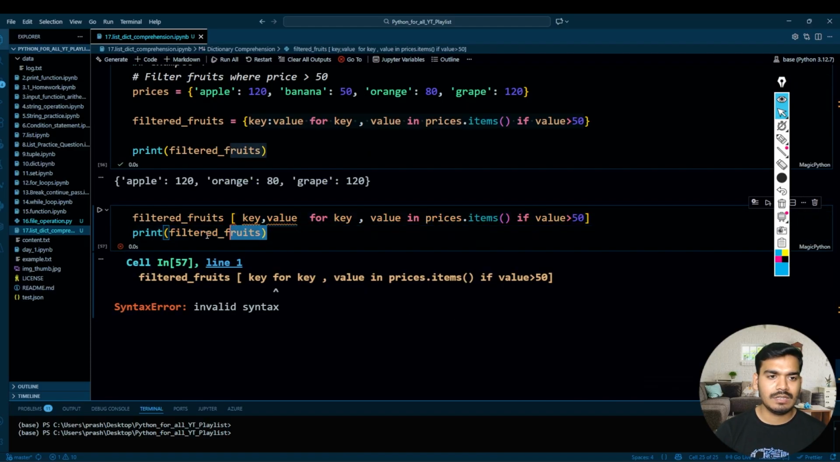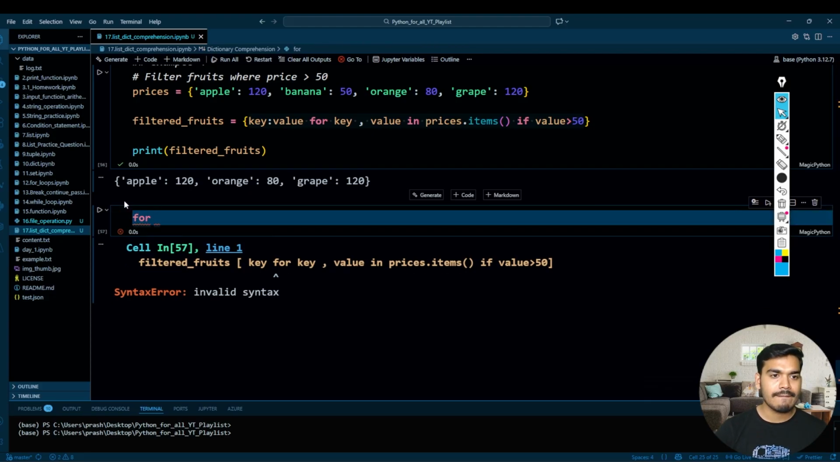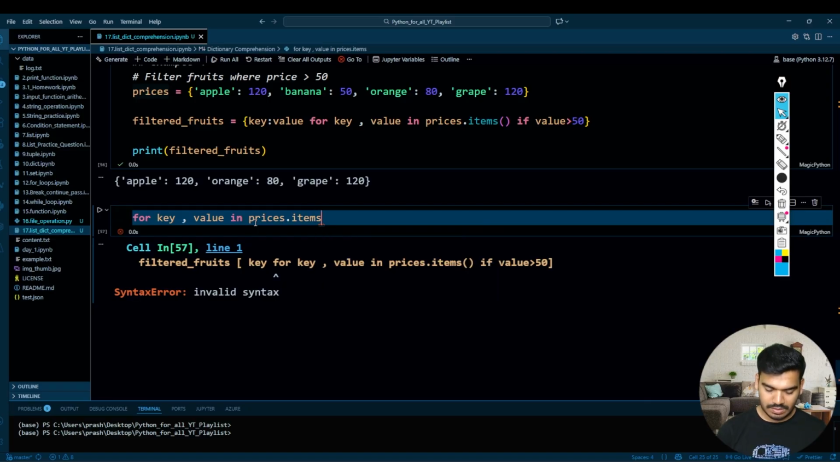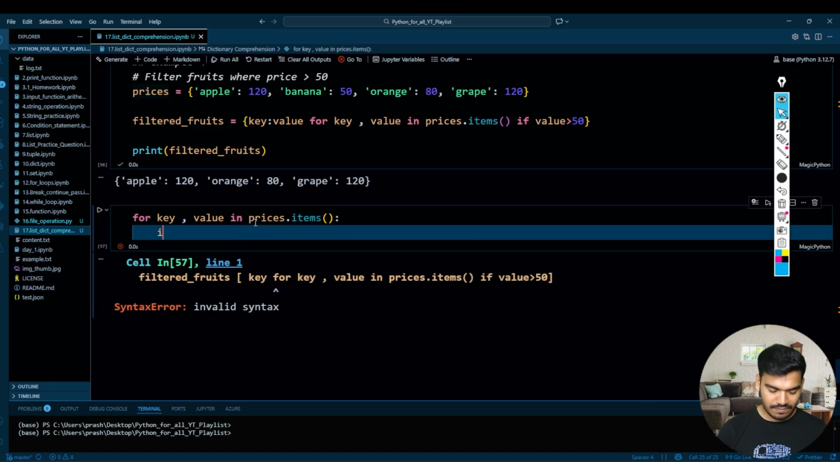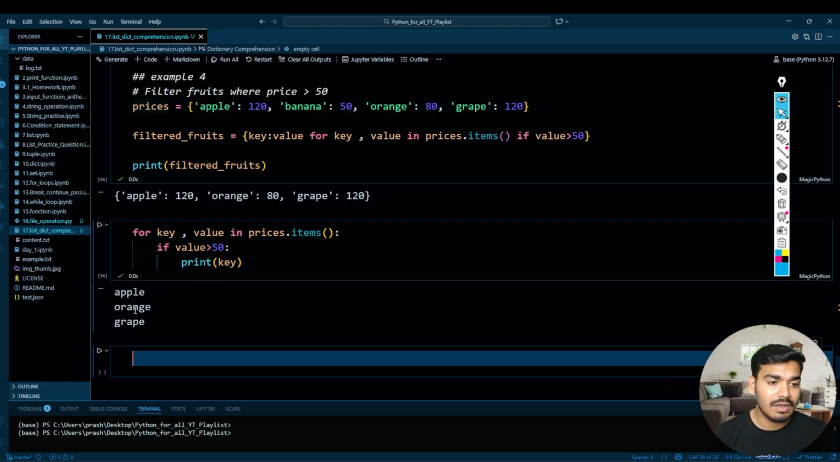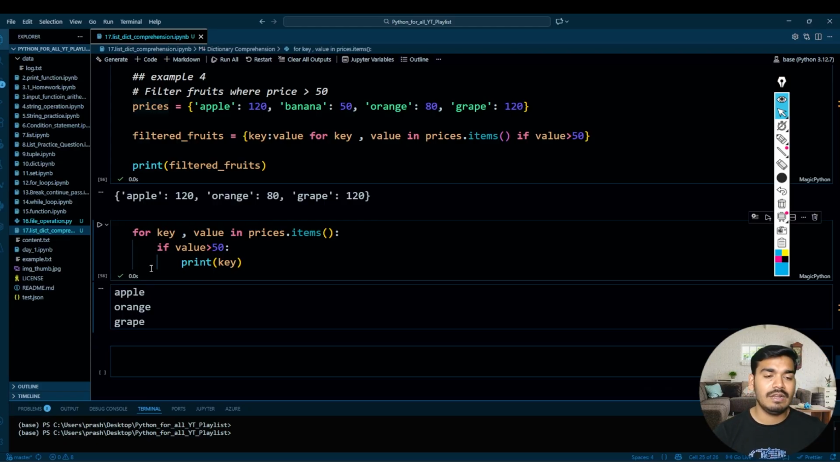For key, value in price dot items, if value is greater than 50, get the key. That's all. Or let's say if I want to make this a normal for loop: for key comma value in price dot items, if your value is greater than 50, then print. Apple, orange and grapes. This is what it is, right?